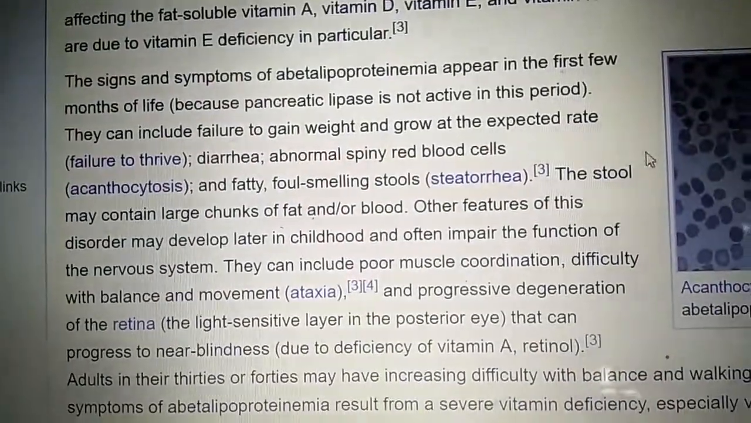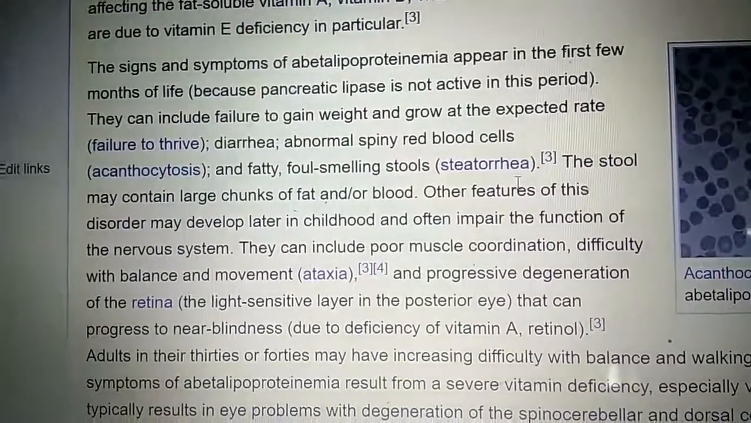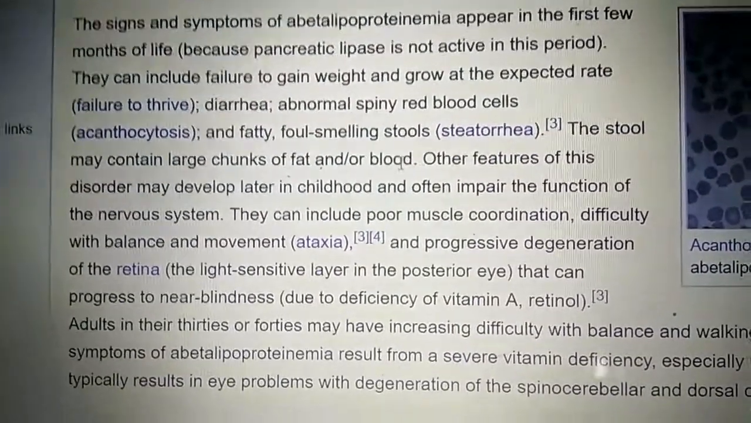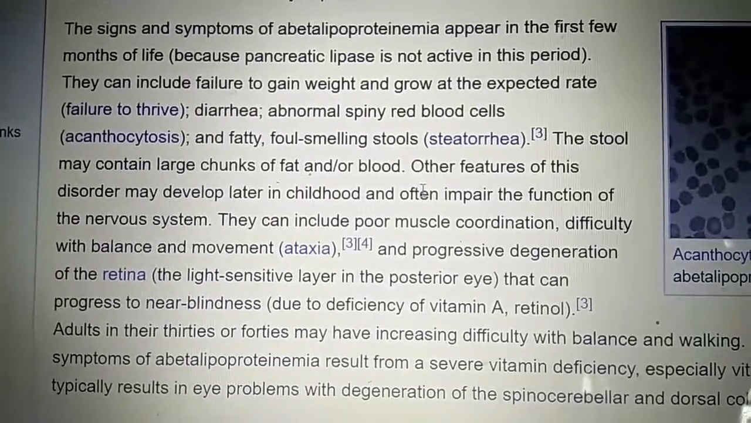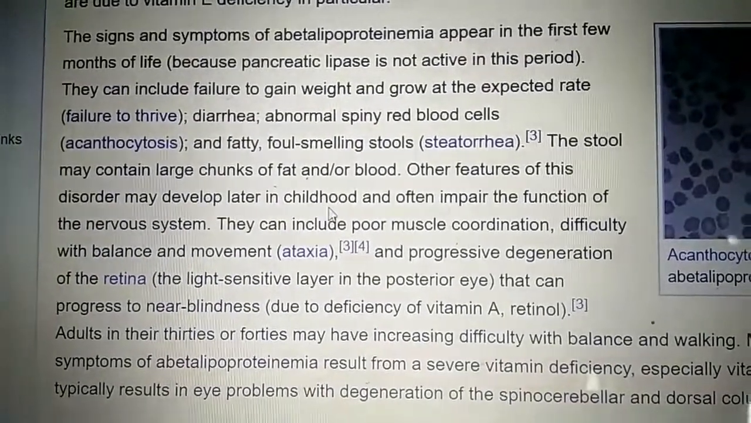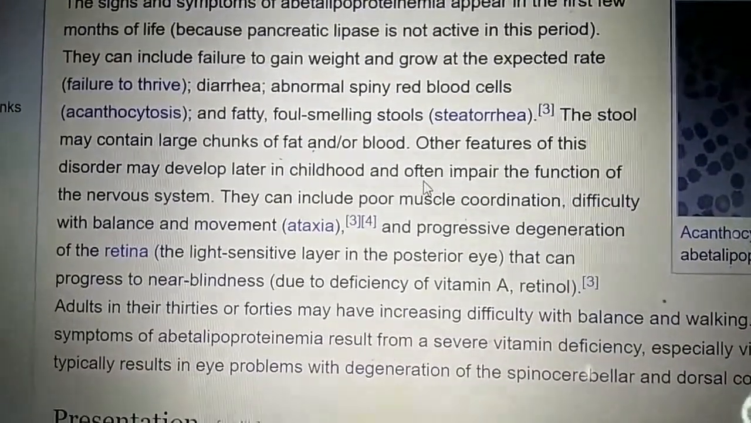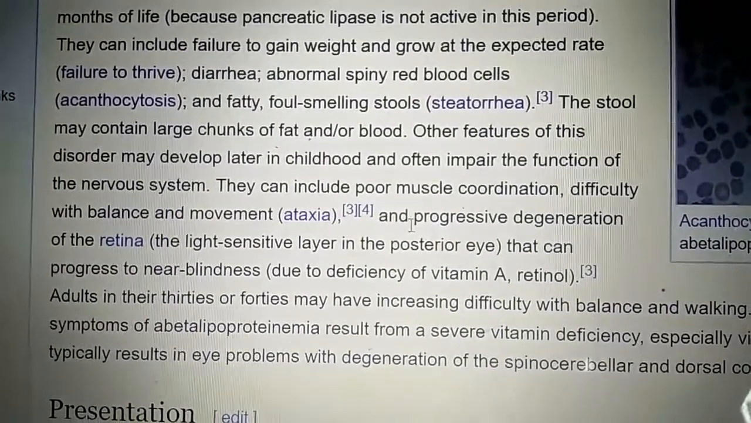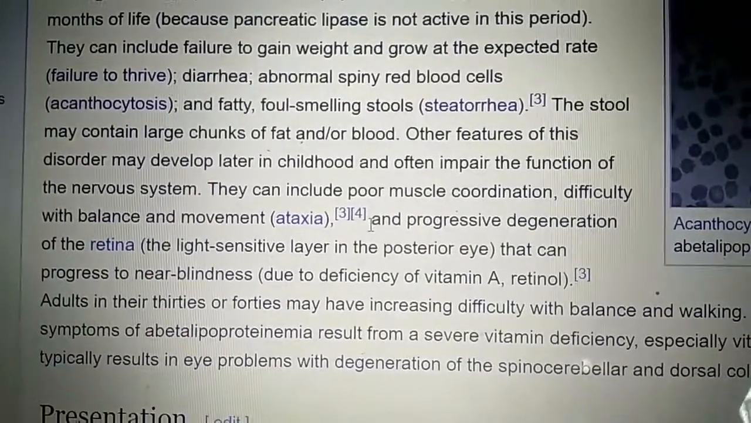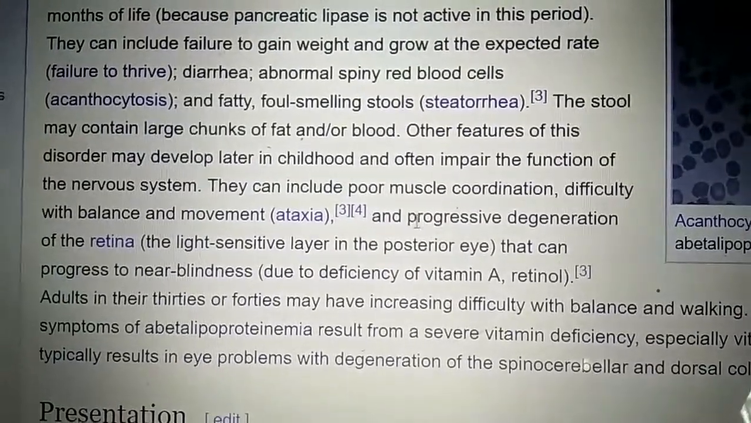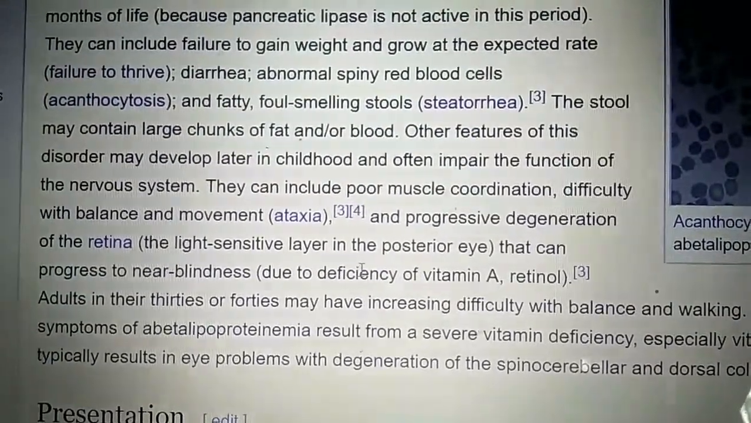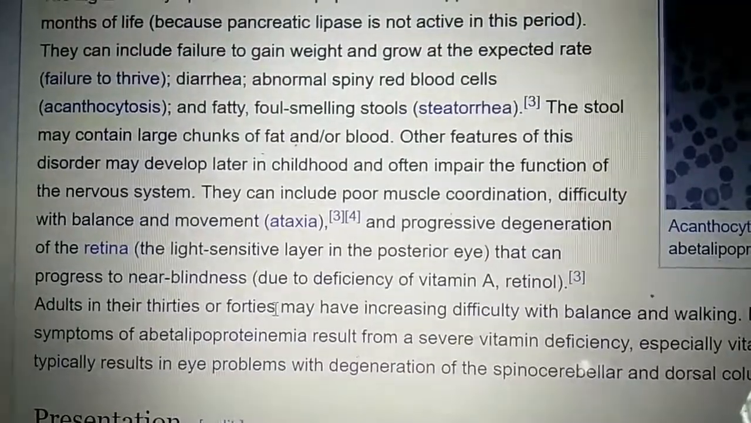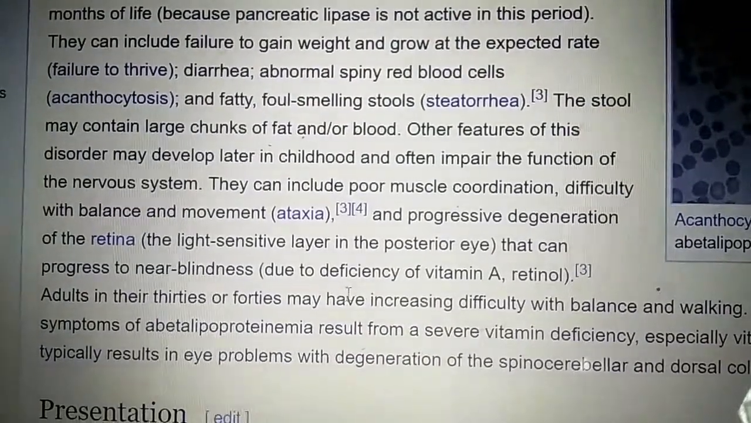Okay, now come here. Fatty steatorrhea, foul smelling stool. The stool may contain large chunks of fat and blood. Other features of this disorder may develop later in childhood and often impair the function of the nervous system. They can include poor muscle coordination, difficulty with balance and movement, ataxia, and progressive degeneration of the retina that can progress to near blindness due to deficiency of vitamin A retinol, because vitamin A is not absorbed.